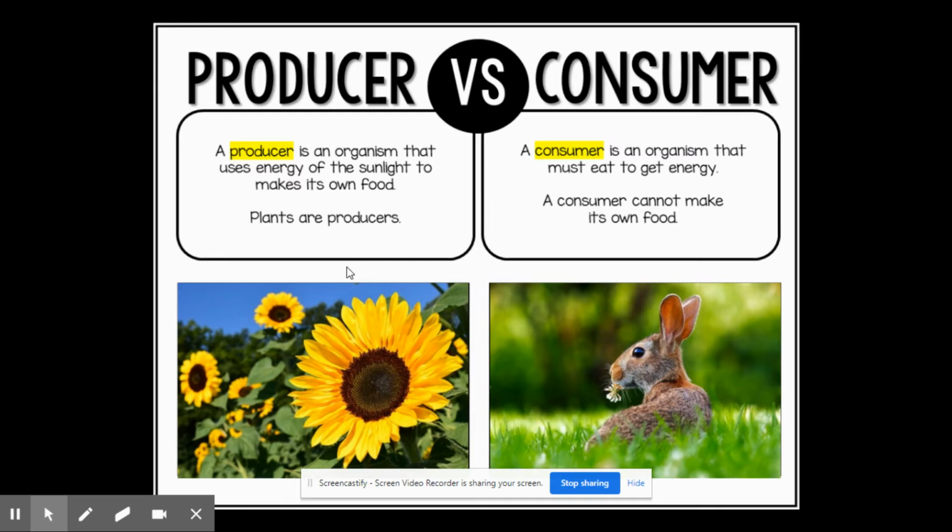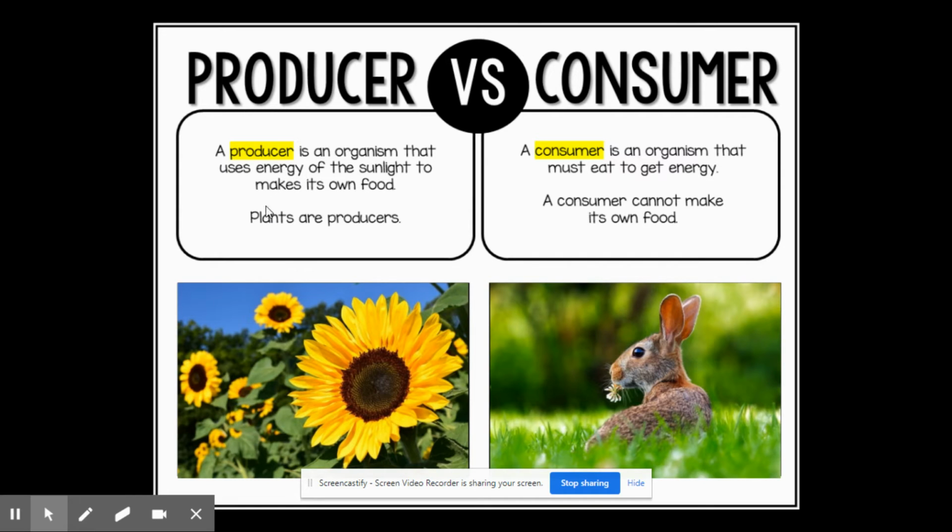So in your slideshow, if we open up to this slide, let's review the difference between a producer and consumer. So, in the ecosystem, a producer is an organism that uses energy from the sunlight to make its own food. That process, ladies and gents, that producers are able to make their own food is through photosynthesis. We will talk more about photosynthesis later, okay?